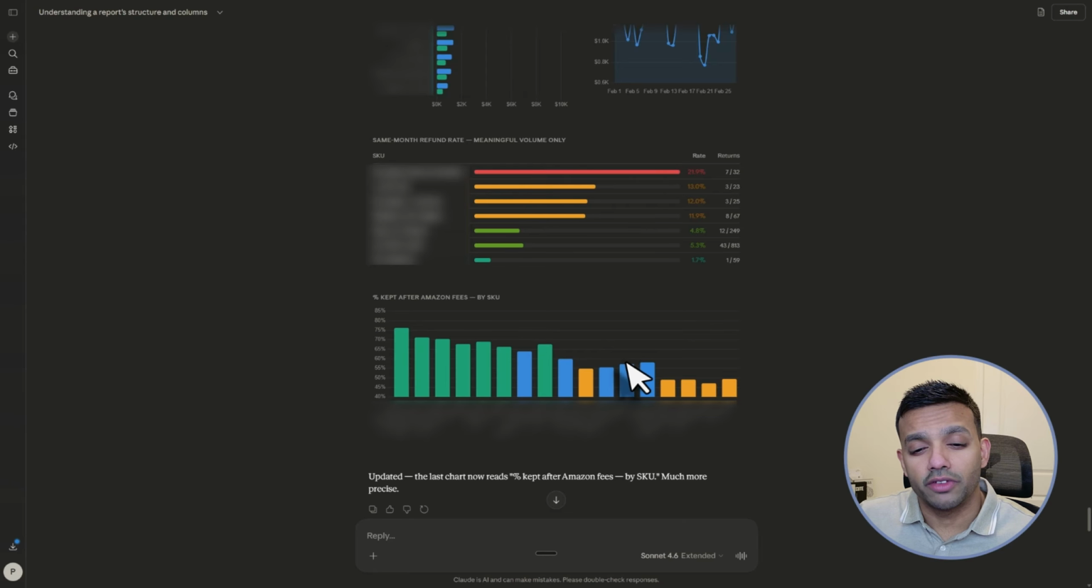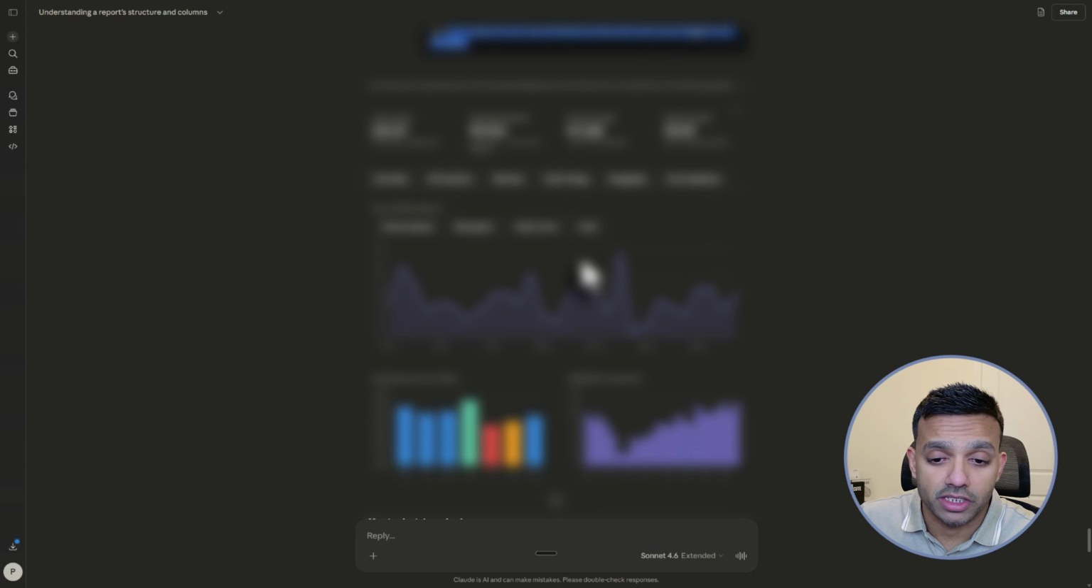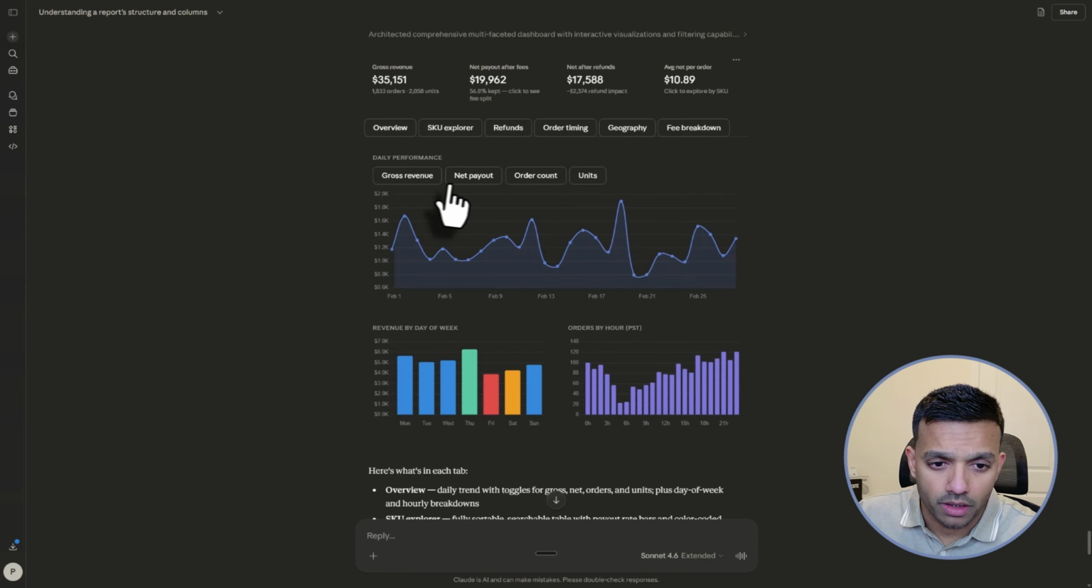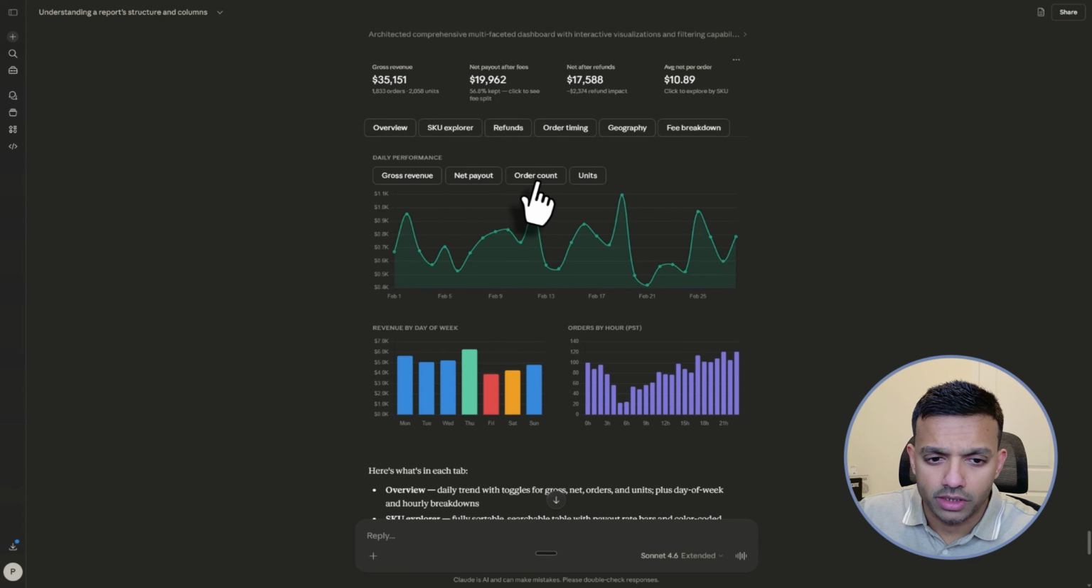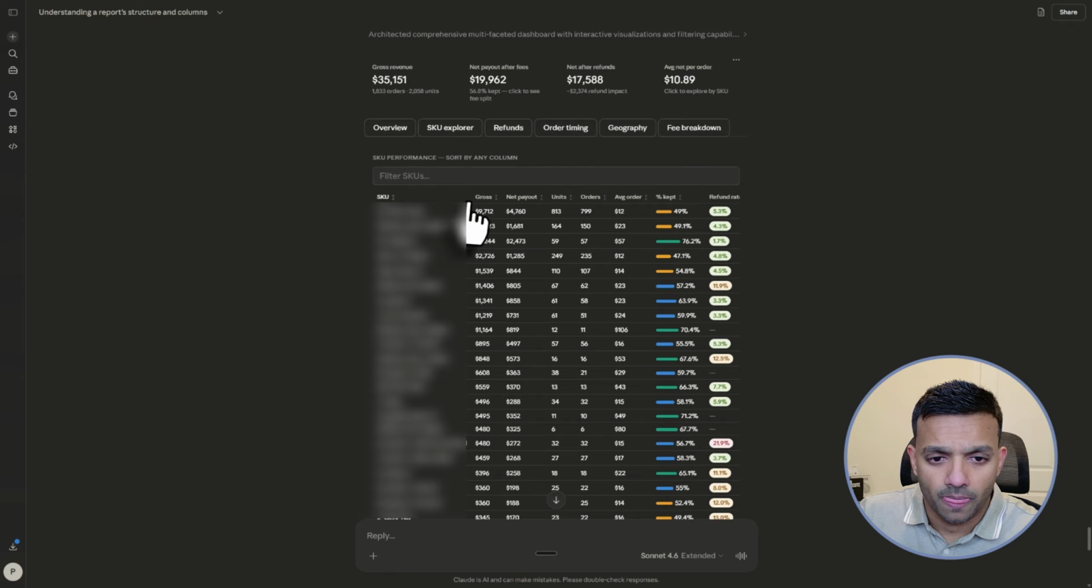Now I could push it even further, right? I asked for something even more interactive with even more insights from the data. I wasn't very specific, and look at what it came back with, right? Much more interactive now. There's an overview, there's a SKU explorer, refunds, order timing, geography, fee breakdown, and we can look into these, right? Look at that. Daily performance, gross revenue, order count, units. The SKU explorer gives a breakdown by SKU,